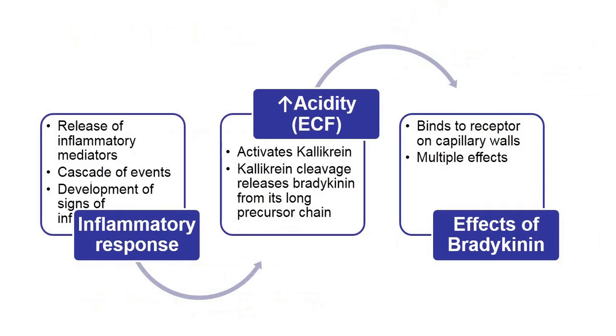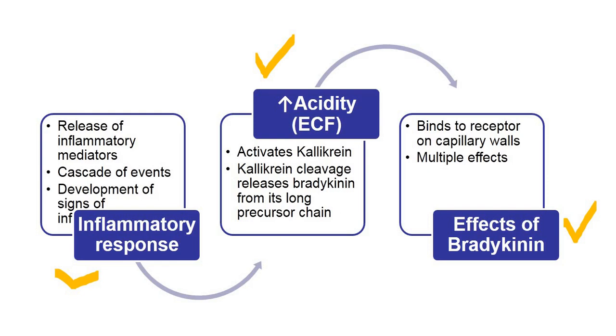This is from your book again, but I have simplified things. First step is inflammatory response, second step is increase in acidity, third step is all effects of bradykinin. So, the examiner might break the question and ask it in multiple parts. Either it can be a 10-mark question or 5-mark question, write a short note on inflammation, acute inflammation, or several short questions such as explain the role of bradykinin in inflammation. What is the role of increased acidity in inflammation? Explain the important steps of inflammatory response. So, we will discuss all this.